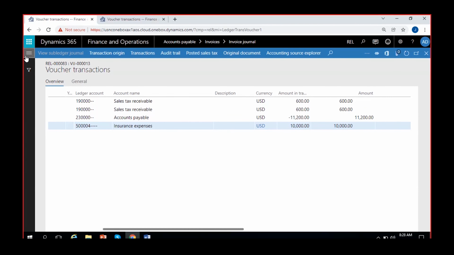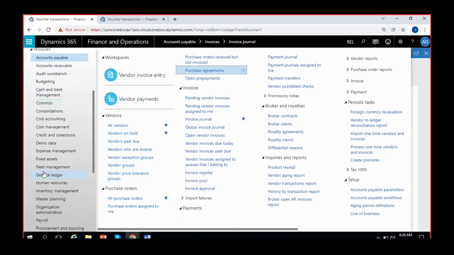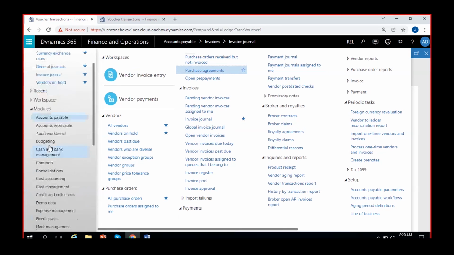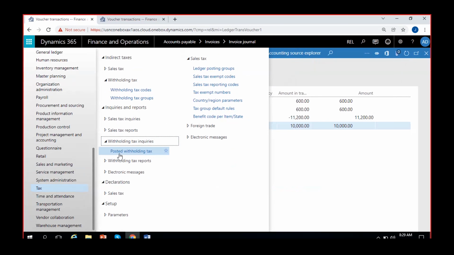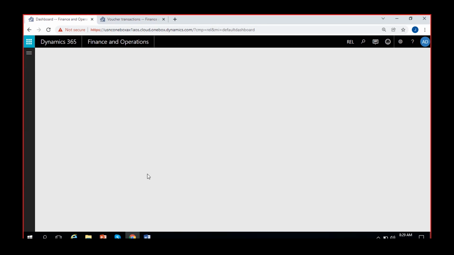Then you can also check the withholding taxes posted in the tax module. Here it is. In the inquiries and reports, you have withholding tax inquiries. Here you can see posted withholding tax. Click on posted withholding tax.